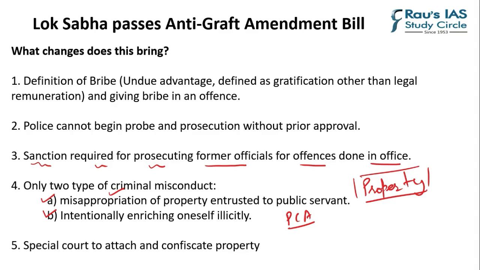It brings a lot of changes, but many of these changes will have to stand the test of time in terms of passing from the Rajya Sabha, and there will be changes as well. Why will there be changes? Because some of the demands of the opposition are very valid in terms of the 7 days that is given to the people to declare any kind of case of bribery, so as to protect them under the coerced bribe giver. So this is something which will happen, and further updates will be done in this article.